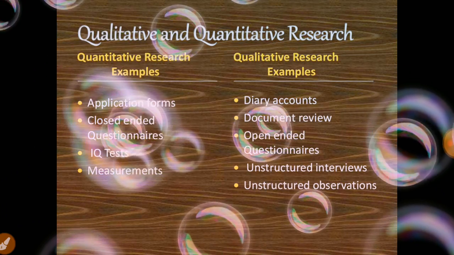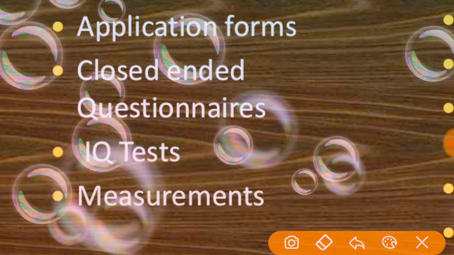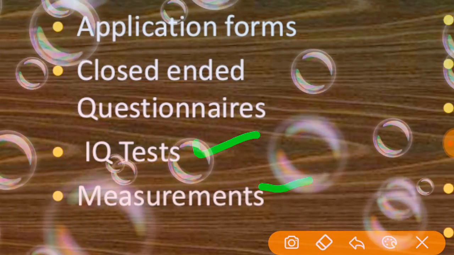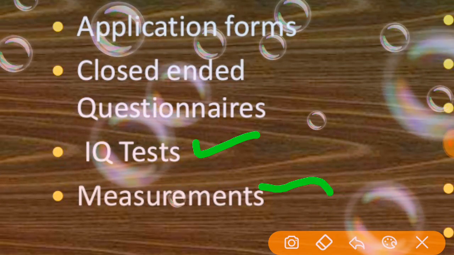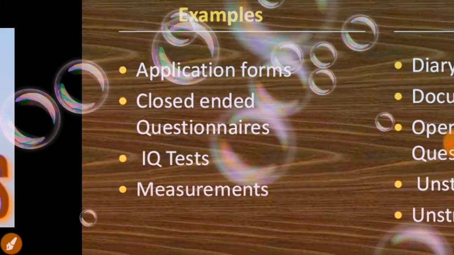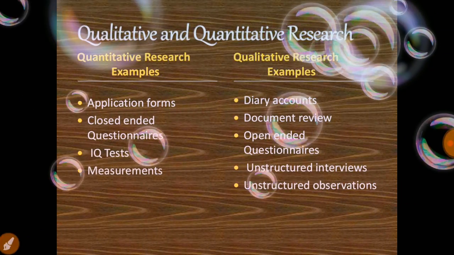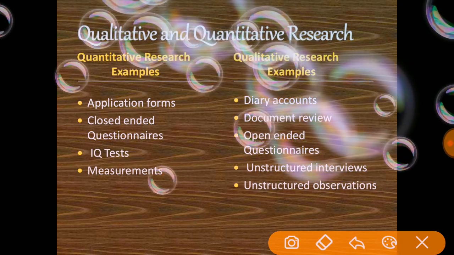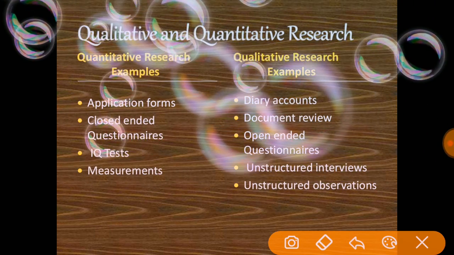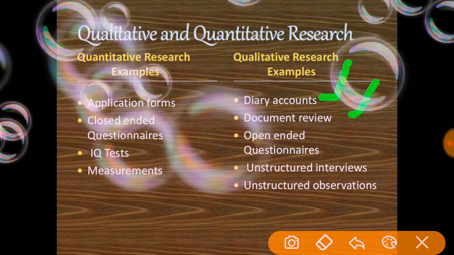Then coming to the intelligence question test, they used to perform the intelligence question test. And then next measurements according to the subject or according to the samples or according to their study. So these are the examples of the quantitative research. Then coming to the qualitative research. Here in qualitative research, they used to give a direct summary of the topic. Like diary accounts or document reviews, they used to perform open-ended questions.